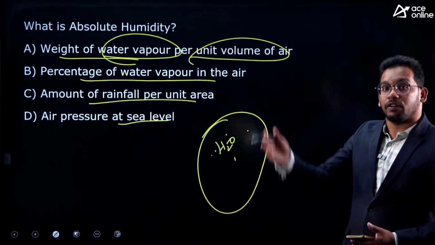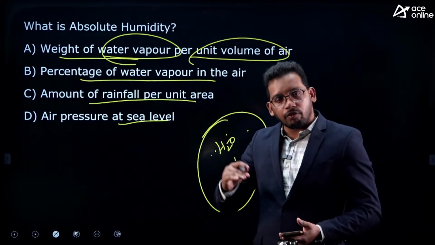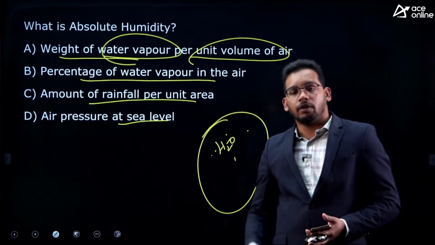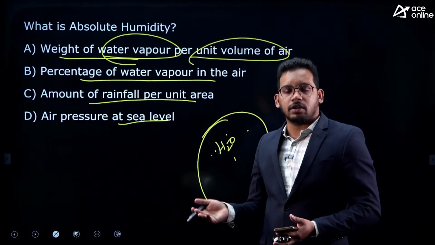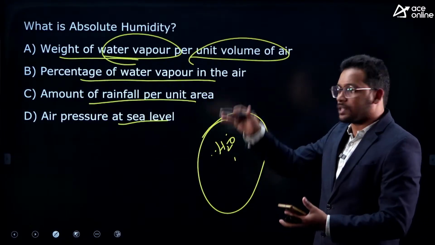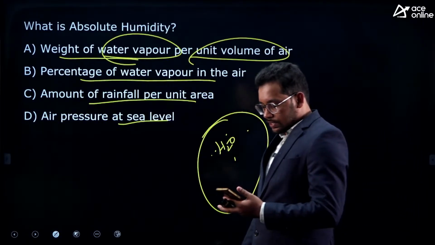Relative humidity is a different definition. Relative humidity means the amount of water vapor present with respect to its maximum capacity. When you compare the present moisture with the maximum capacity of a given air, then it is called relative humidity. But absolute humidity means what is the present weight of water vapor with respect to the given volume. So answer is A.